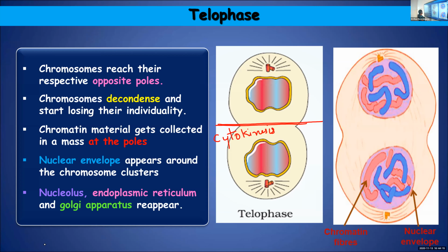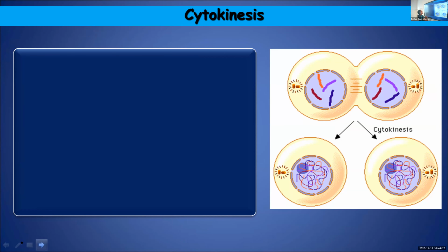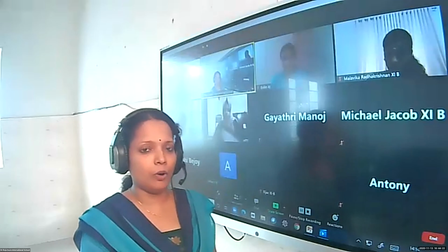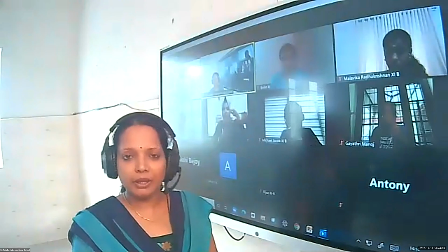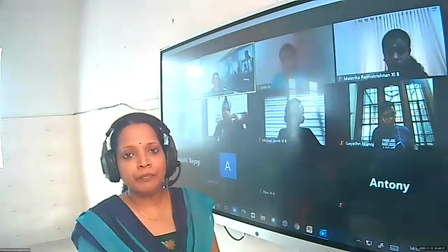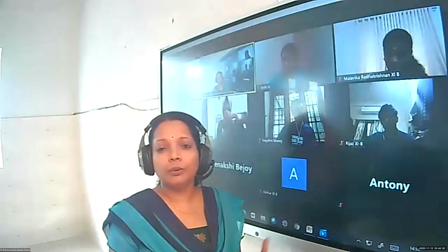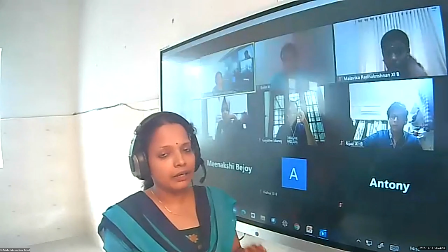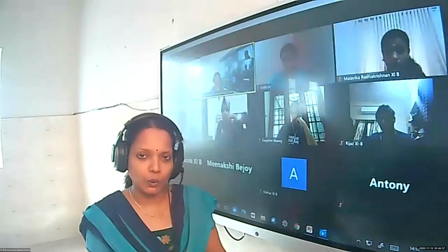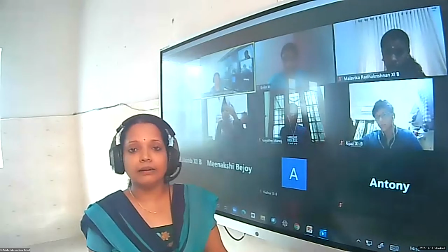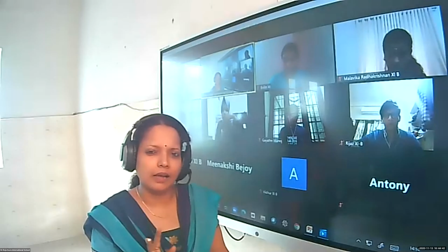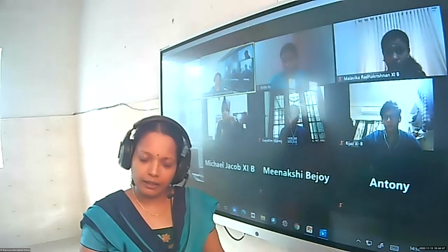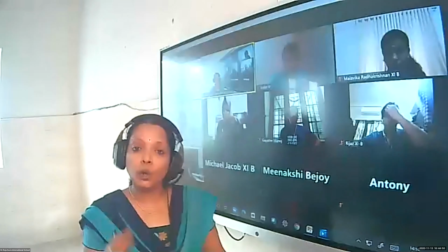Okay. So these are the major steps. We'll quickly have a recap of the different stages involved. So in prophase, already mentioned, we learned it in the previous class. Normally in a nucleus, the nuclear material will be in the form of chromatin fibers when they are not undergoing any division. At the onset of division, the chromosomes will start to condense and untangle. Actually, it was an entangled, thread-like network. They will untangle, they will condense, and they form chromosomes.